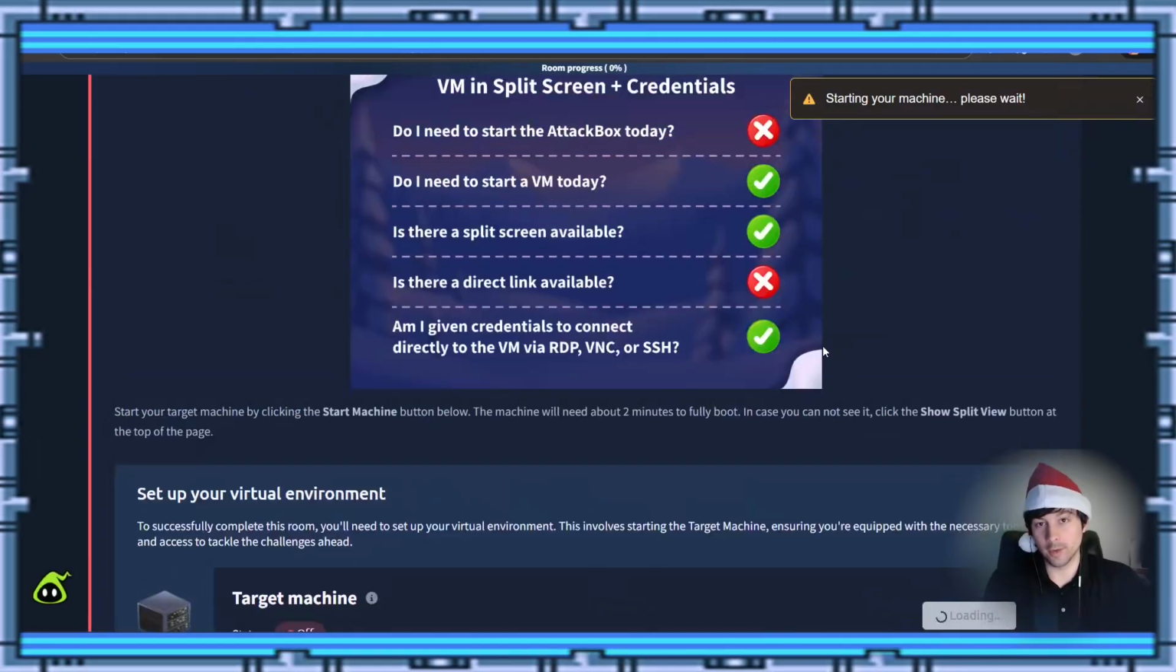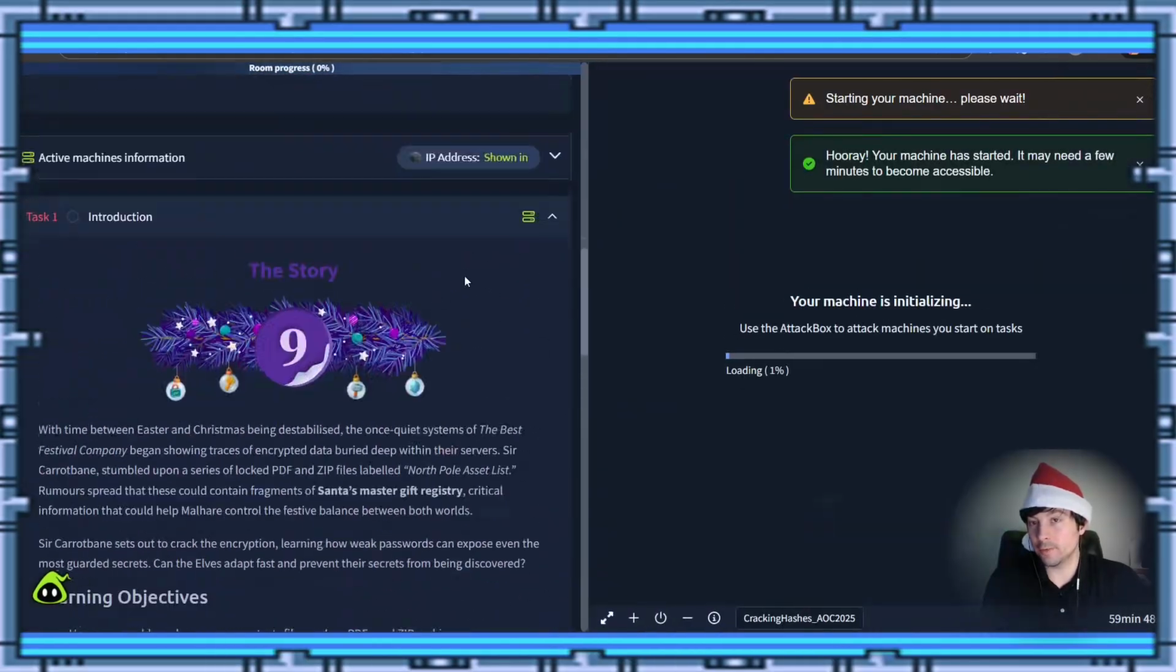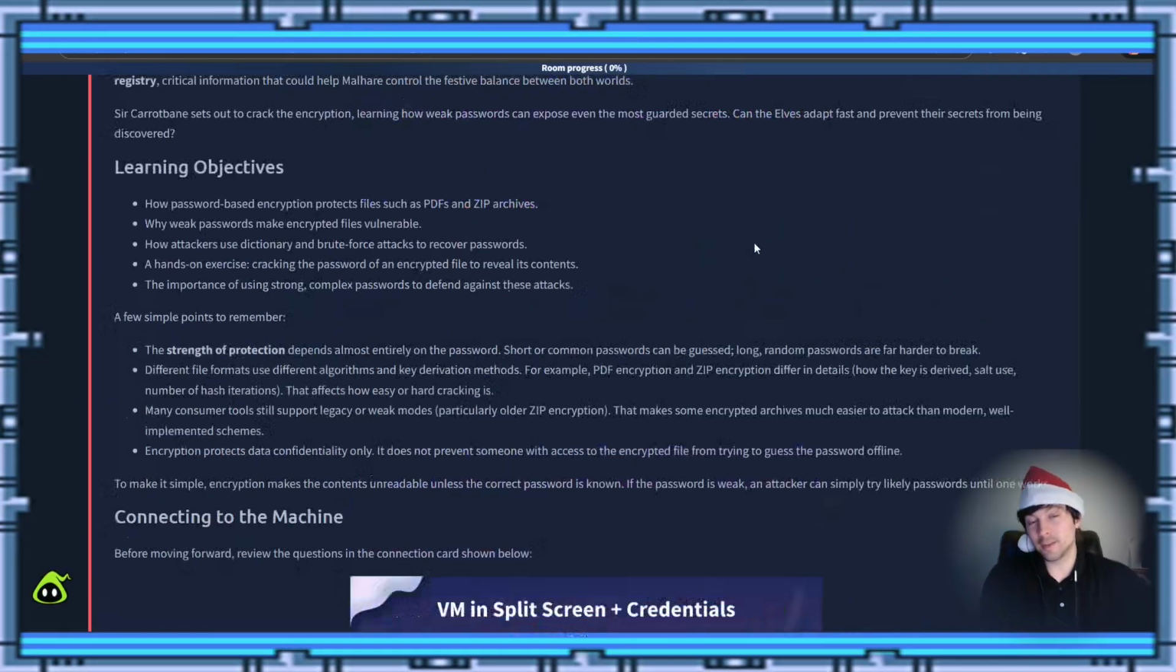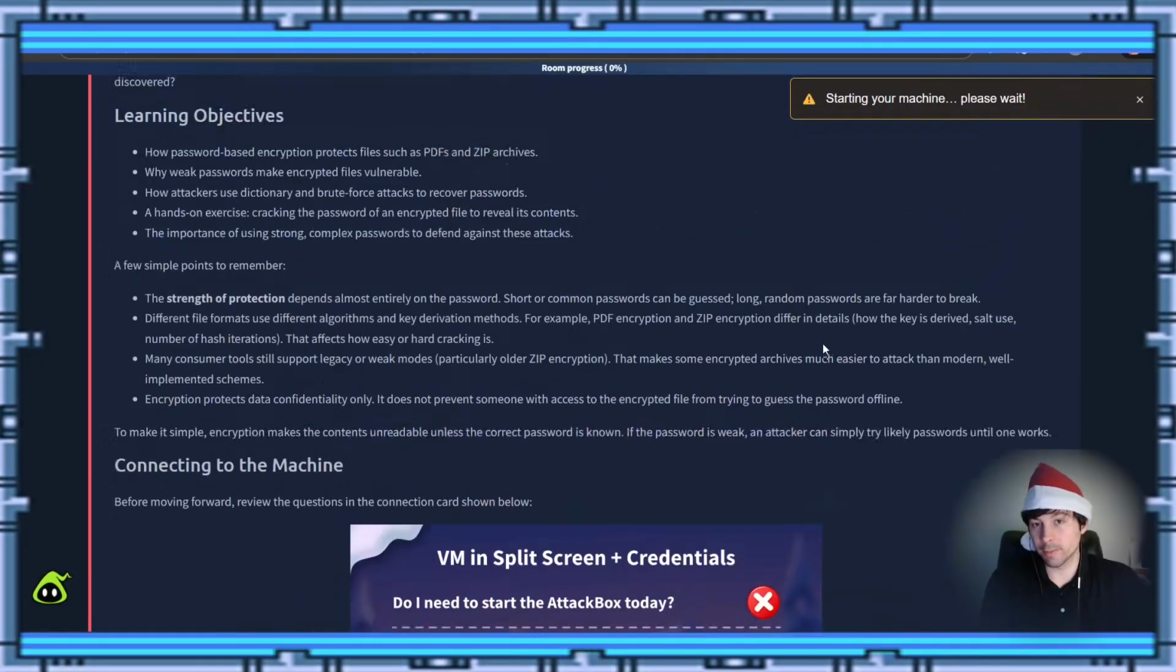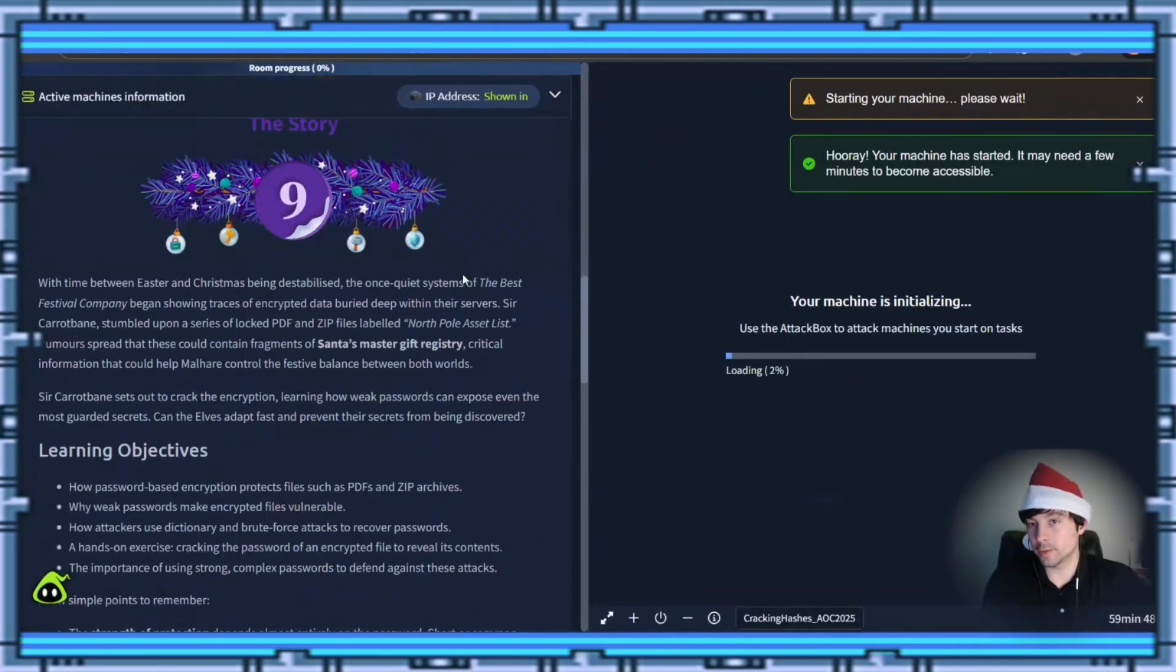Today is day 9, and it's Passwords, a Crackin' Christmas. So let's scroll on down here and click Start Machine. While that's loading, let's come back up here and read what the story is, shall we?